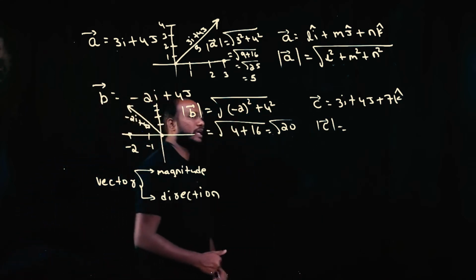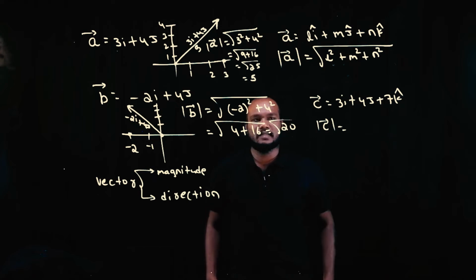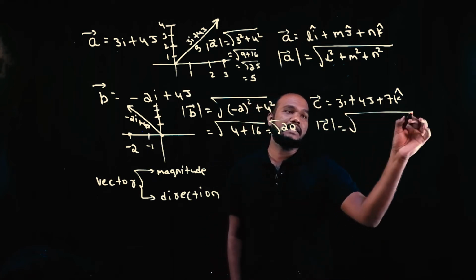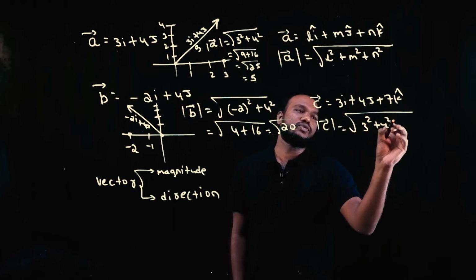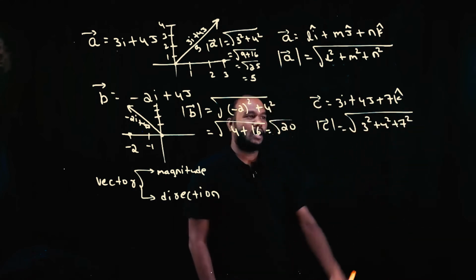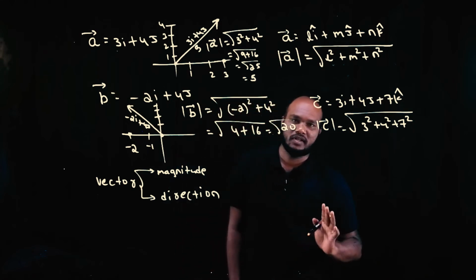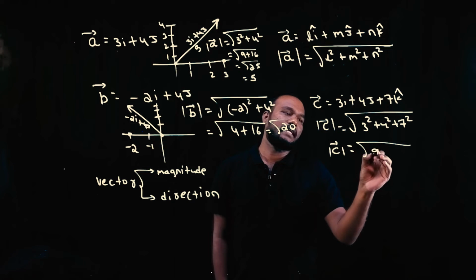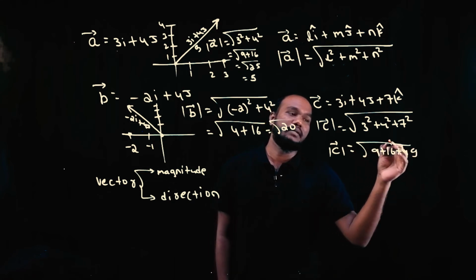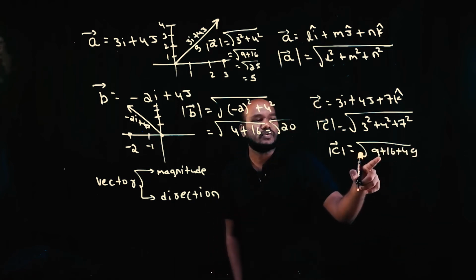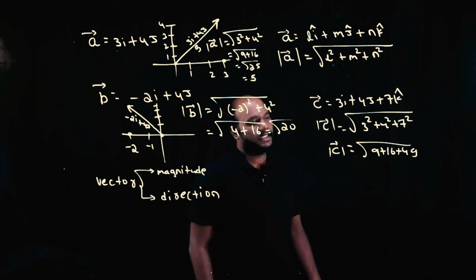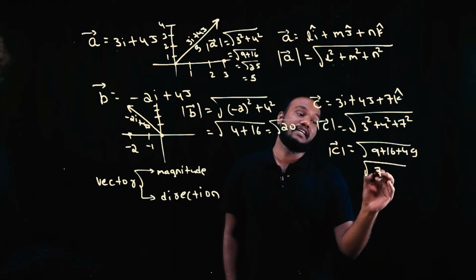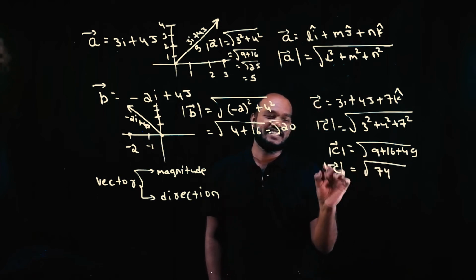Do it now. This is a very simple question, do it. I hope you have tried. I'll just write the answer. 3 square plus 4 square plus 7 square. However much this comes to, that is the answer. Root of 9 plus 16 plus 49. How much does it come to? Just see that. So 68, I think 74. Just check it out.